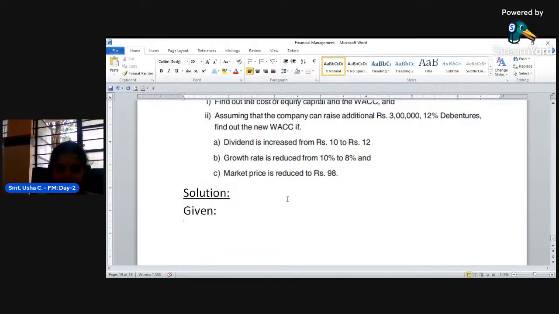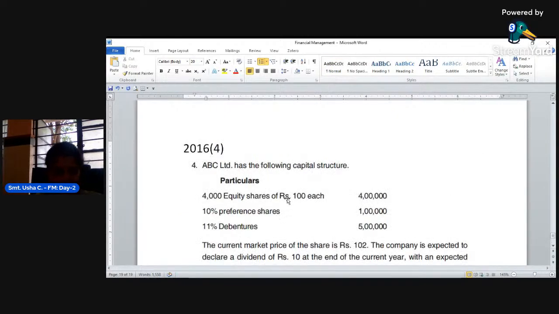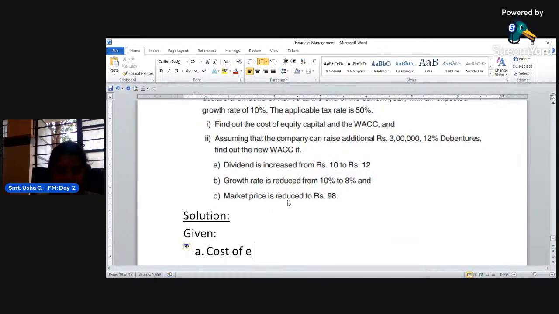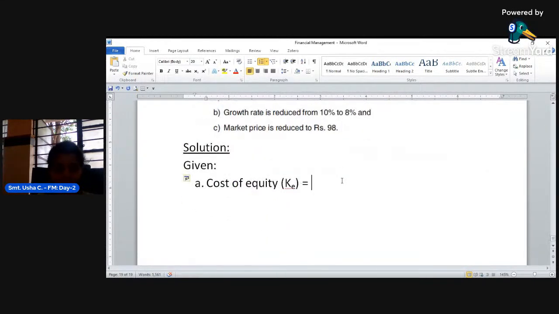Okay, let us write the given information, or let us calculate the cost of capital first. First one is cost of equity, denoted as KE. Formula for this: there is a growth rate. Look at here in the problem, there is a growth rate of 10%. So you have to use the growth rate here. KE equals EPS divided by MPS into 100 plus G. This is the formula. Now substitute the values into this formula.